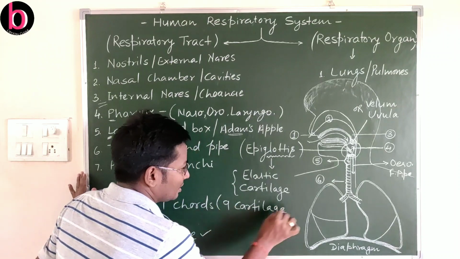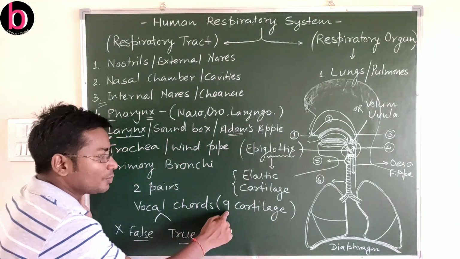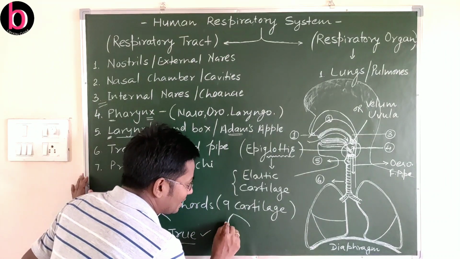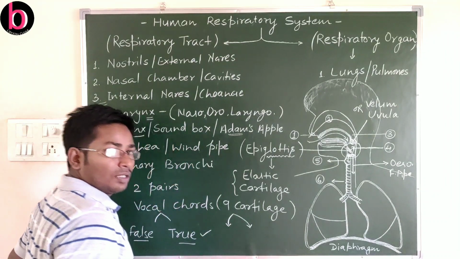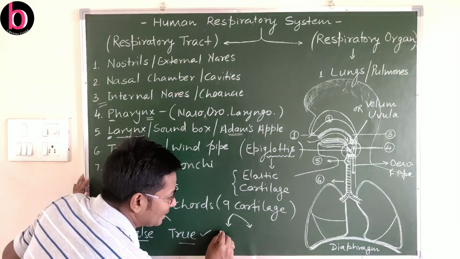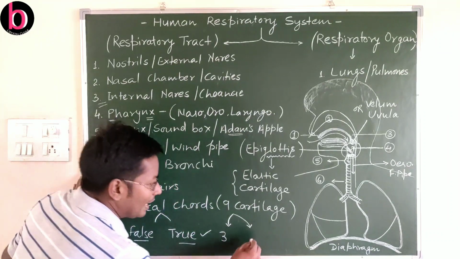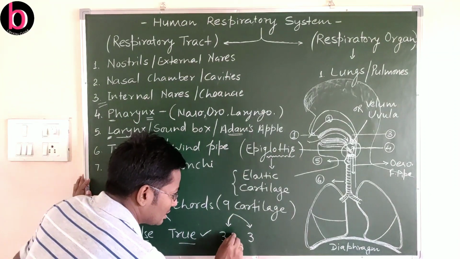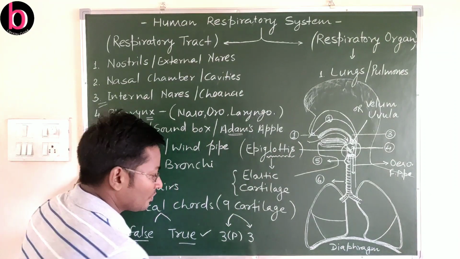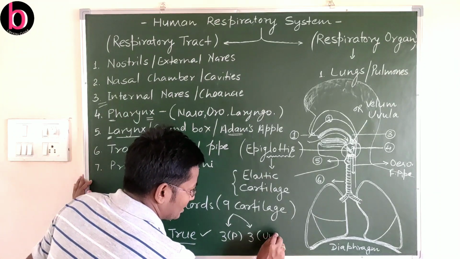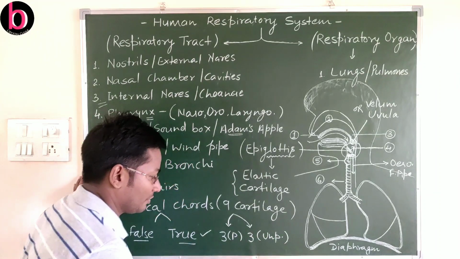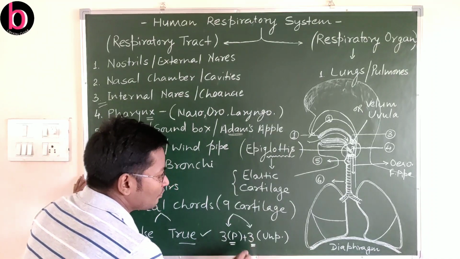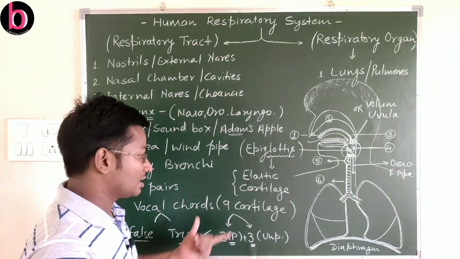Larynx is composed of 9 cartilages, and out of these 9 there are 2 categories. 3 cartilages are present in paired form, while the remaining 3 cartilages are unpaired. So 3 pairs means 6, plus 3 unpaired, a total of 9 cartilages.